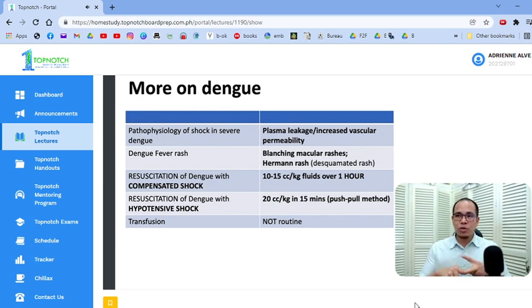The critical phase is the most dangerous. That's why it's called critical. So usually, yung first 24 hours, okay? In the book, it's 24 to 48 hours. Pero what we see clinically, yung first 24 hours yung pinakadelikado. And what happens there, that's where your plasma leakage comes in. So, nagkakaroon ng severe plasma leakage, masashock yung patient, babagsak yung platelet, nagkakaroon ng bleeding. So, kaya siya critical. Okay?